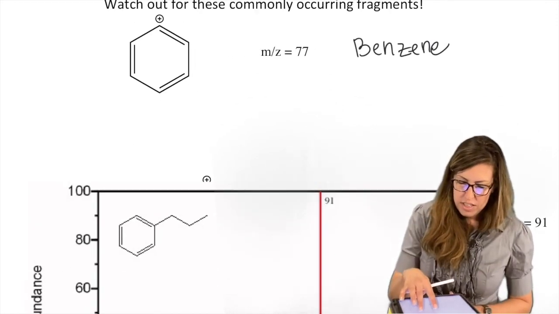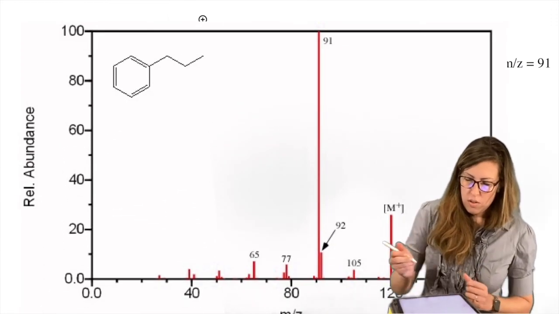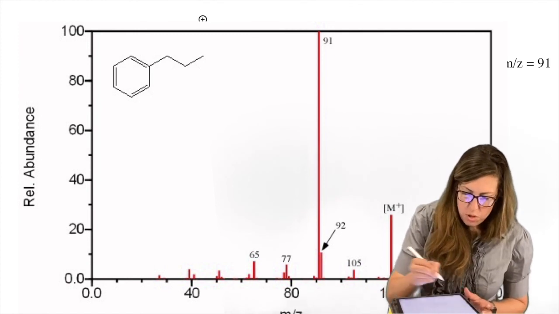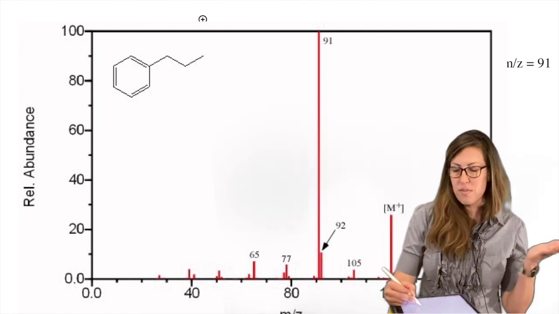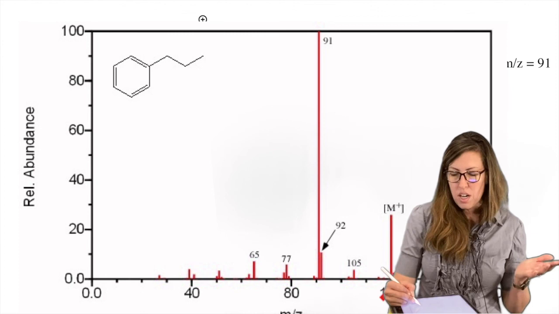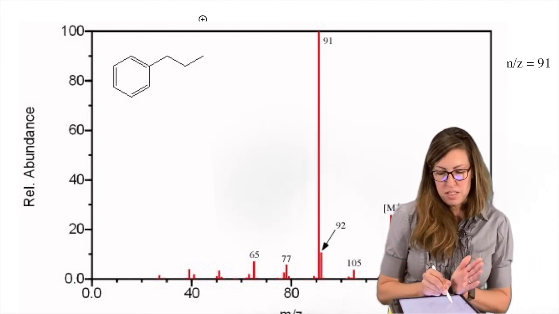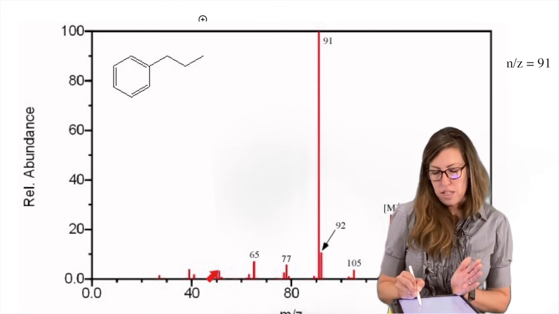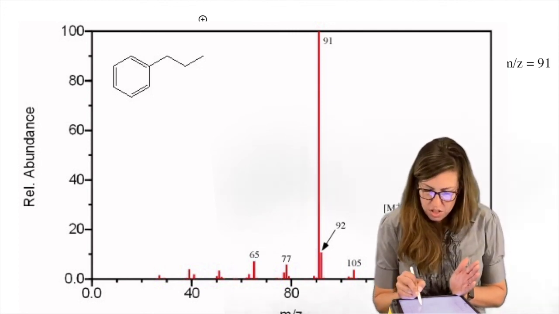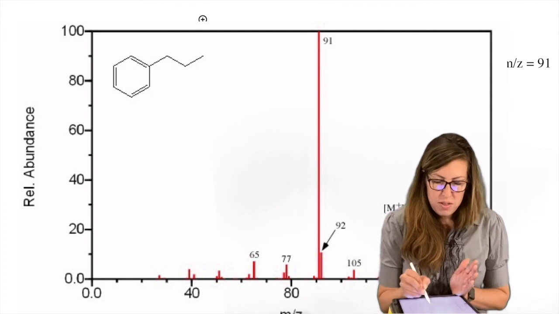Here's an example. We're looking at fragments now. Notice I am too zoomed out to look here. I don't know this information very well. I don't know what those numbers are. This is an example of a mass spec where I'd be looking at the fragments, not just the M+. The M+, I could say, oh, it's about 120-ish, but I already have the structure. I'm going to try to assign what these fragments are.